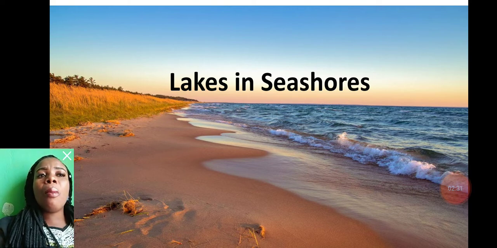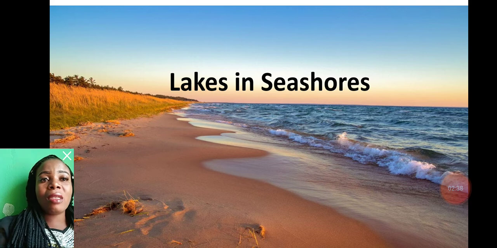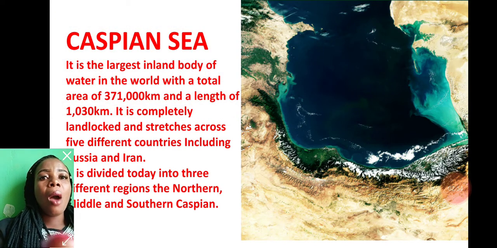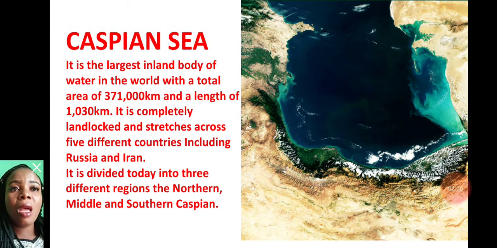Some lakes are large enough to be called seas, whereas some others are small enough to fit into our backyard, and those can be referred to as ponds. Now we'll look at some of the lakes and where they are located.